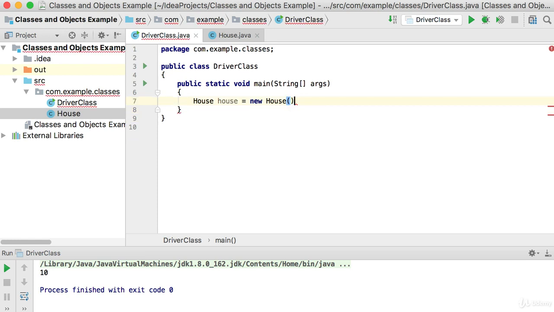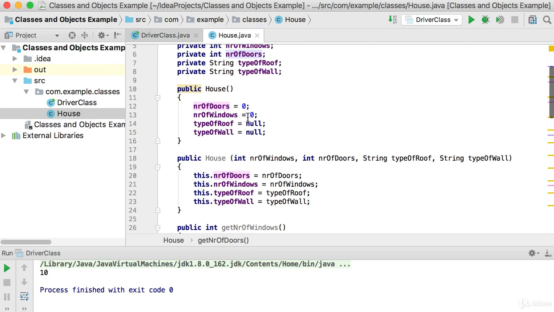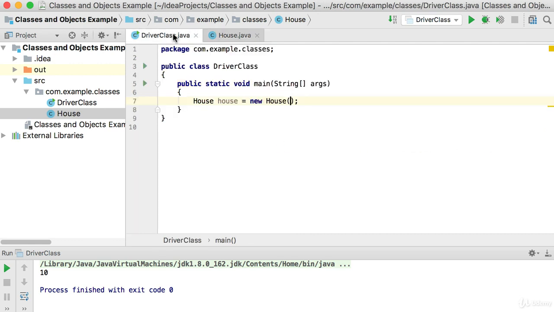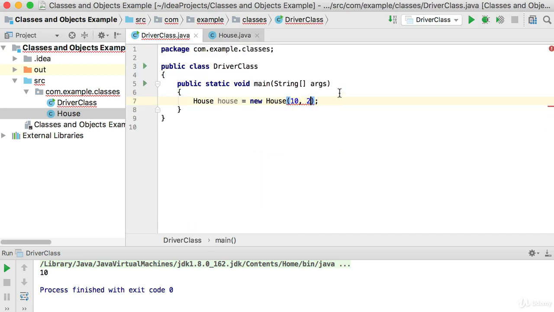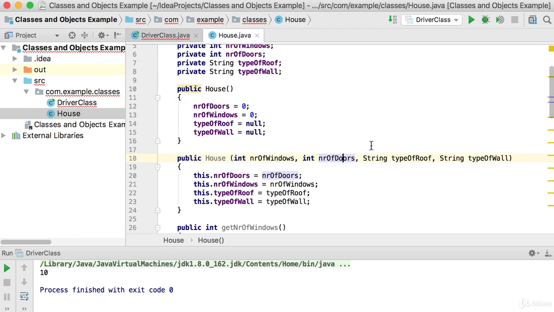Let's go and add some values inside of this house constructor to set the number of windows, the number of doors, the type of the roof, and the type of the wall. So let's first set the number of windows. Let's say this house object will have 10 windows. The second one, the number of doors. Let's say 2 doors, one at the front, one at the back.